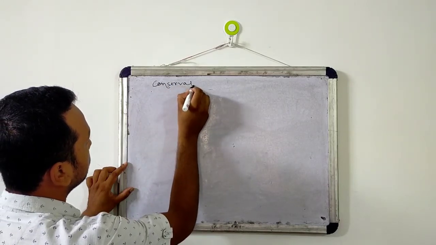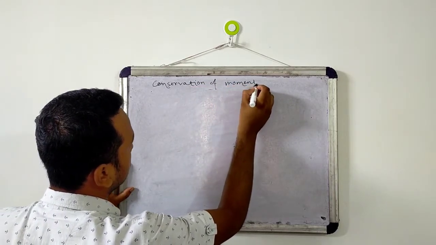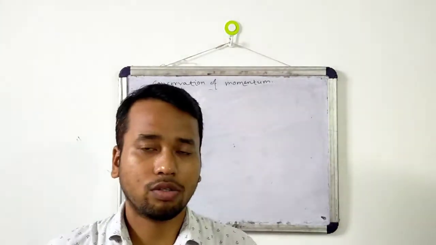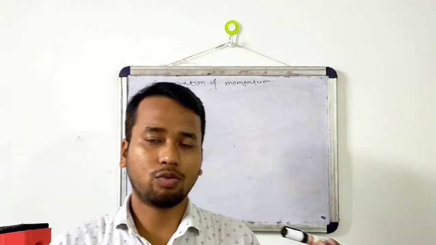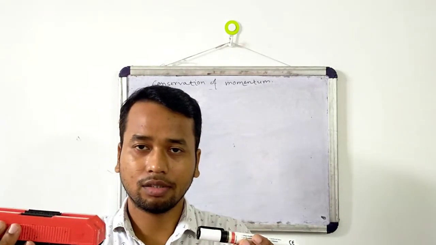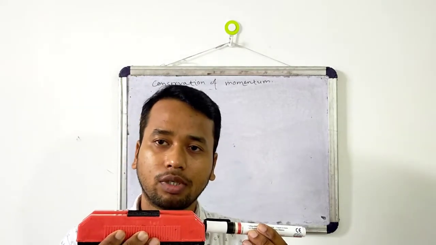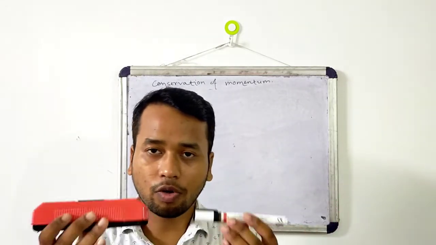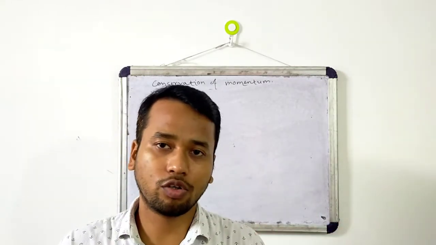Conservation of momentum. So, what is conservation of momentum? Suppose these are the two objects. Initially they are moving like this. Now if the velocity of this one is small, then it will collide with the object, and then again they will move. Before collision their velocity was different, and after collision their velocity will be different.